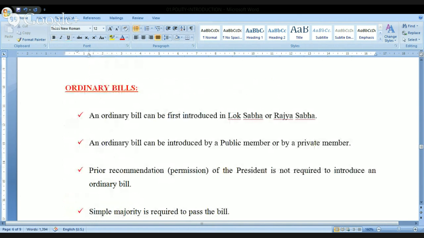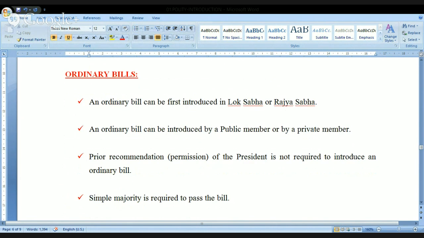We have ordinary bills, right? Look at this. When it comes to ordinary bills, an ordinary bill can be first introduced in the Lok Sabha or Rajya Sabha. Very, very important. It can be introduced first either in the Lok Sabha or in the Rajya Sabha.